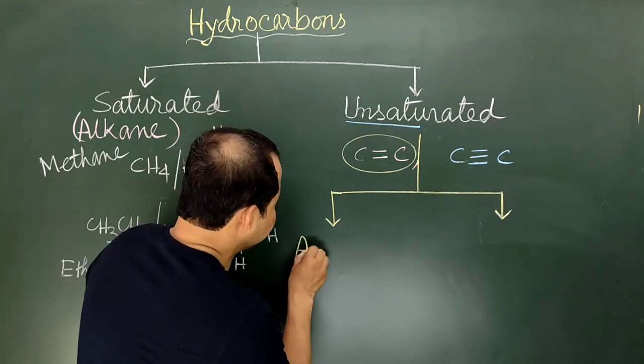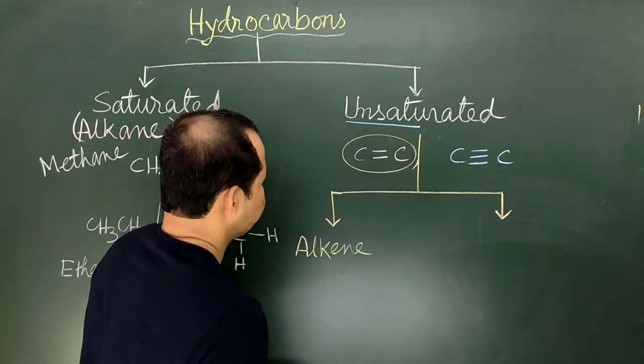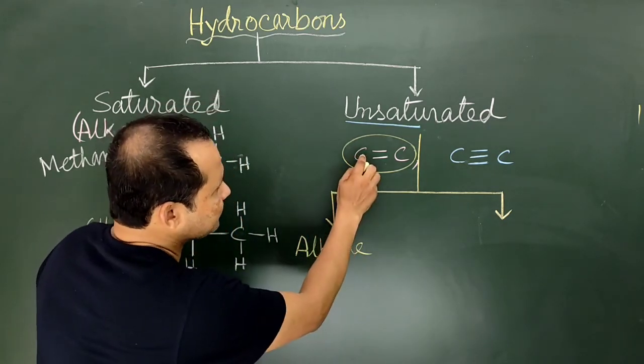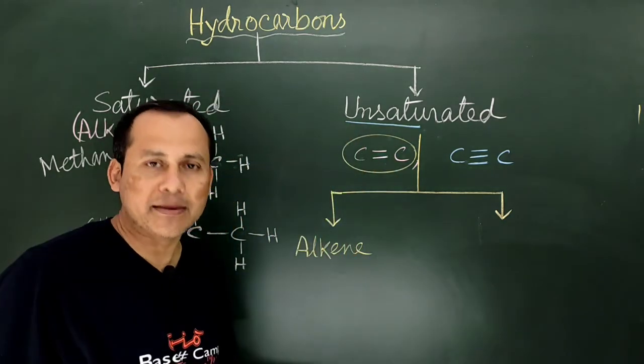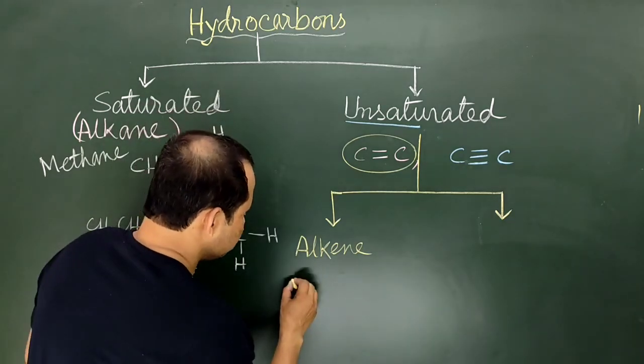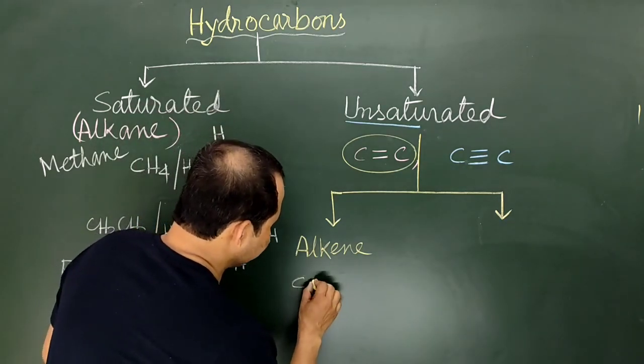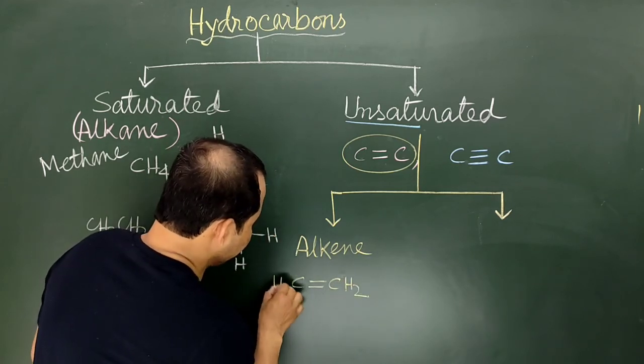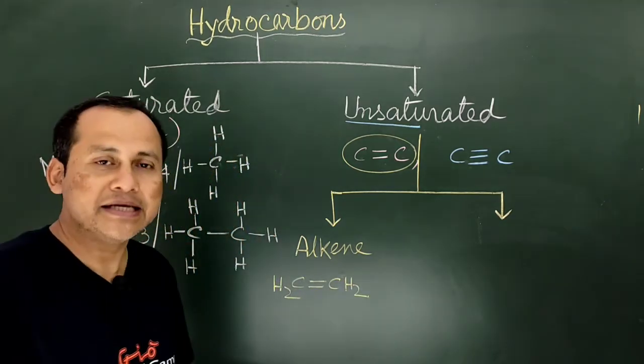So the first category is this, and in this essentially at least one carbon double bond will be there. If we write a specific example, it will be like this, and this compound is termed as ethylene.